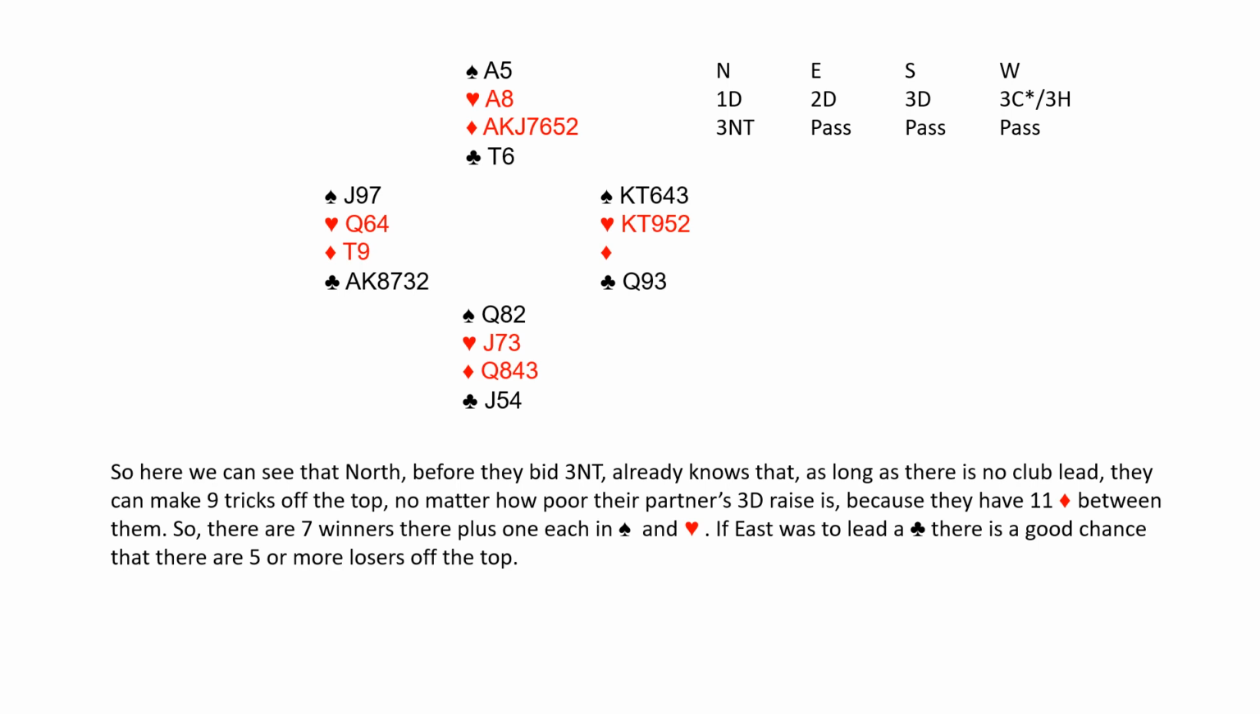So here we can see that North, before they bid 3 no trumps, already knows that as long as there is no club lead, they can make 9 tricks off the top, no matter how poor their partner's 3 diamond raise, because they have 11 diamonds between them. So there are 7 winners there, plus 1 each in spades and hearts. If East was to lead a club, there is a good chance that there are 5 or more losers off the top.